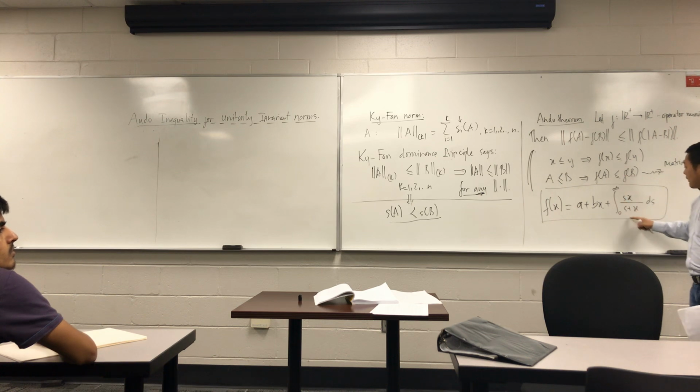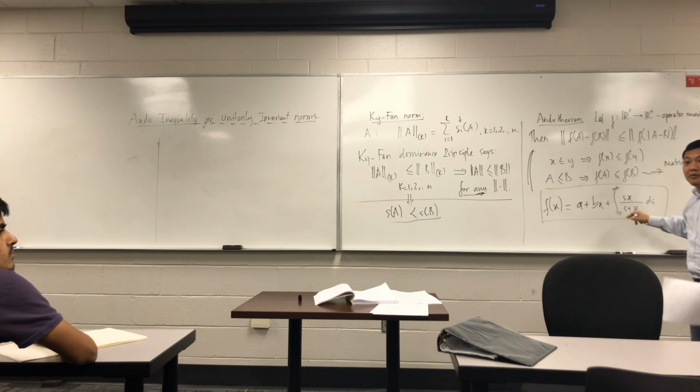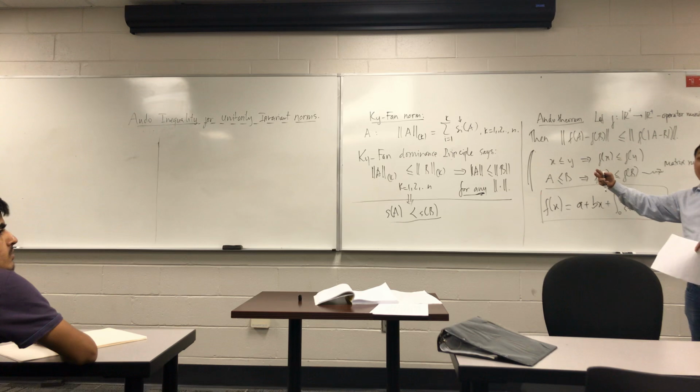The good thing is that the function under the integral is operator monotone. So the idea is we need to prove this inequality for such a function, and then generalize to any operator monotone function. That is the first observation.